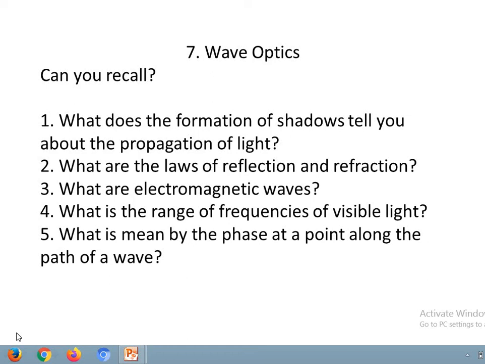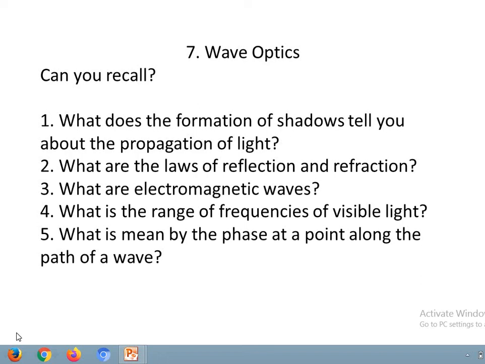Second law, angle of incidence is equal to angle of reflection, that is i is equal to r. Angle of incidence is considered as i, whereas angle of reflection is considered as r. So it gives us i is equal to r. Now from this we will define what is meant by angle of incidence and angle of reflection. First we will define angle of incidence.